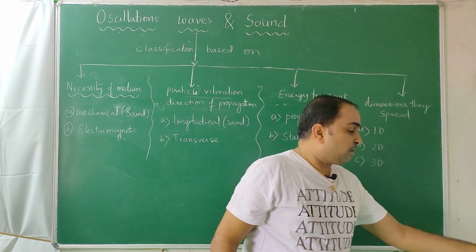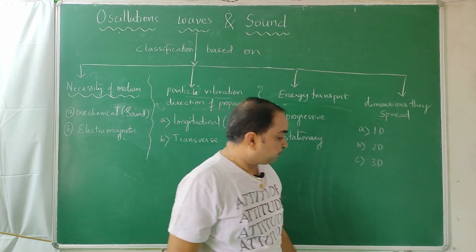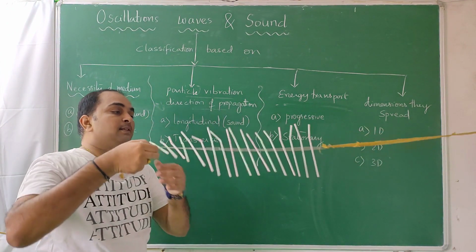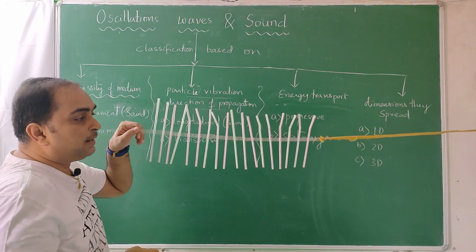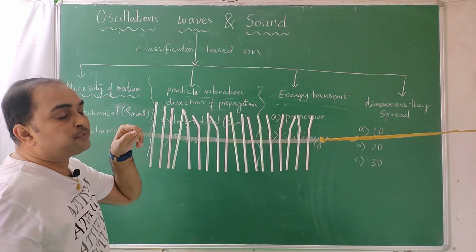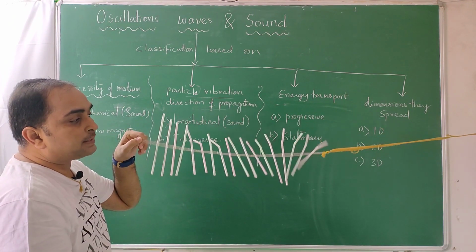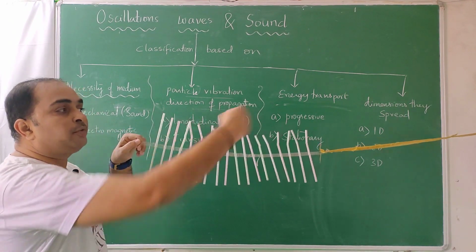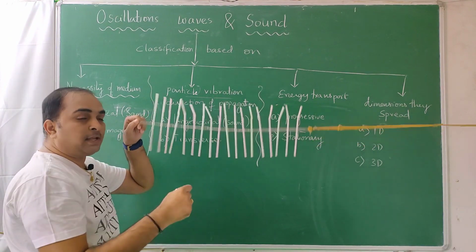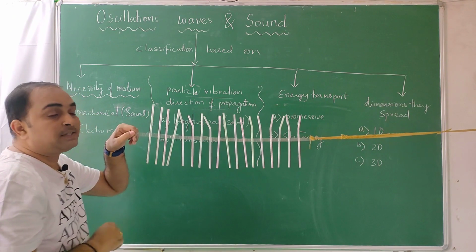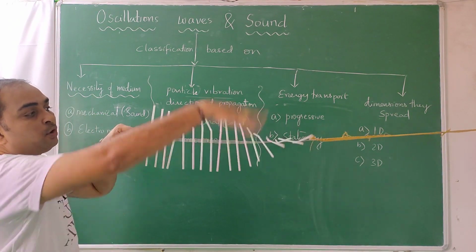Next, based on transport of energy, imagine that this system is there. I have in my hand this number of strips of straws. Straws are attached to a strip. I vibrate like this. The wave should not return, it should go forward. That means I have tied it at some place, which you may not be able to see in the video. If I don't tie it, this will go forever.